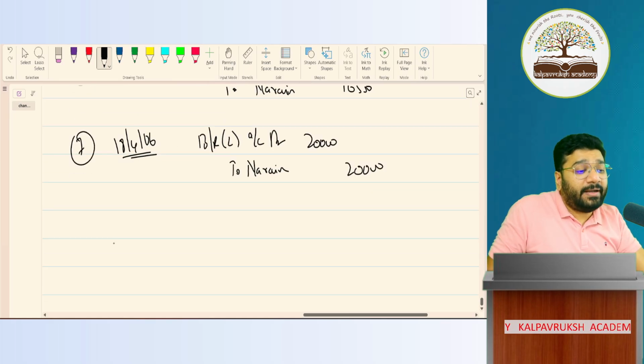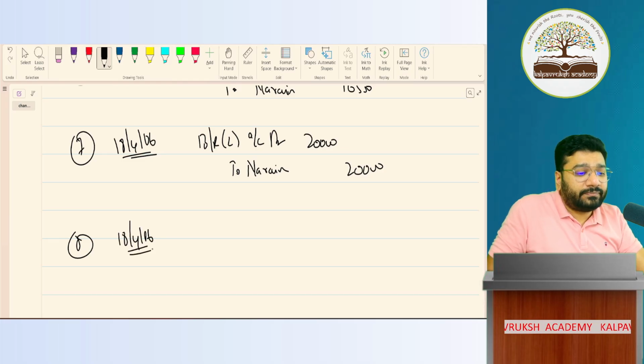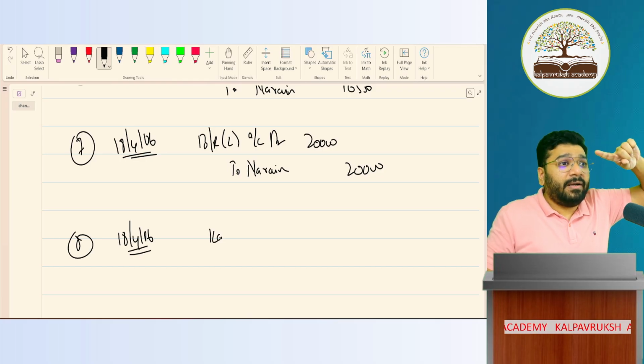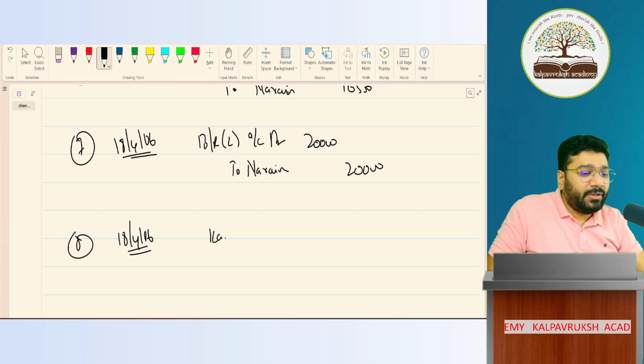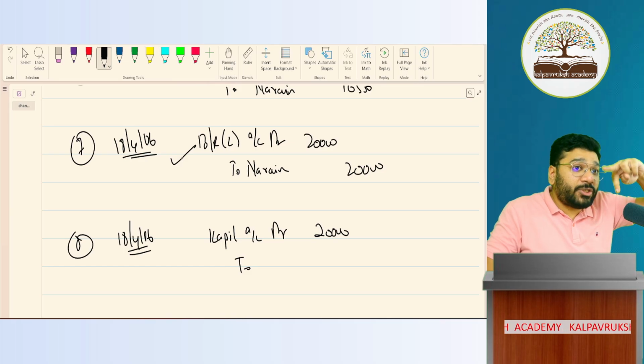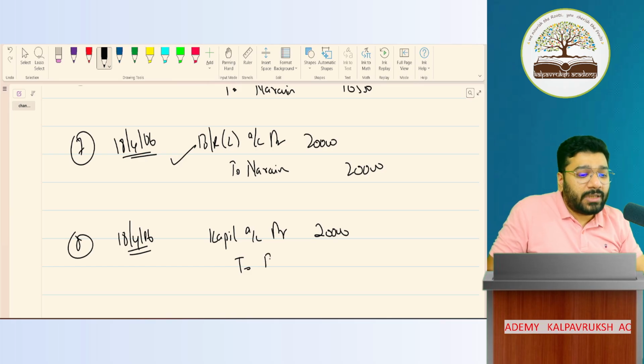So what is the endorsement entry? On the same day, the bill is endorsed. Kapil is the creditor. When I make the payment, I have to cancel the creditor by giving a debit. So Kapil account debit. How much? 20,000. To what? This bills receivable which came in, debit what comes in, now it is going out. Credit what goes out. So to BR 20,000.